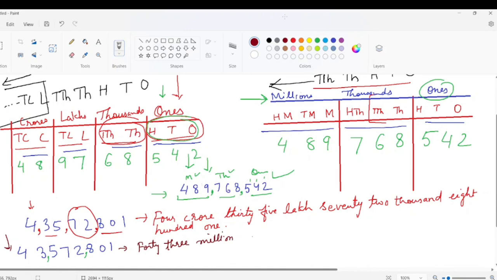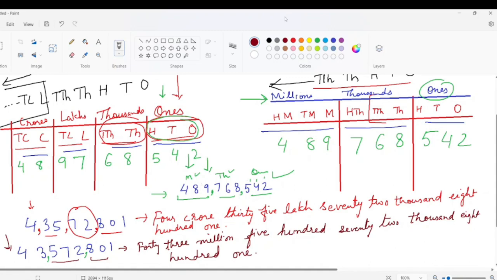We will not put S. Then we will read these 3 digits together, 572. Normally we read 3 digits like this only. So it is 572,000. And then 801. So again we will write 801. See, I hope it is easy now. Just remember the periods, put the commas and read the numbers and write them accordingly.